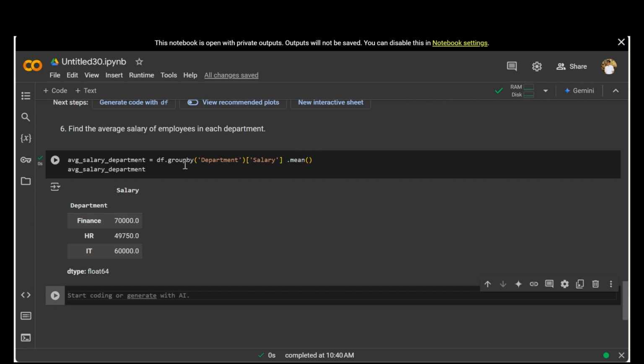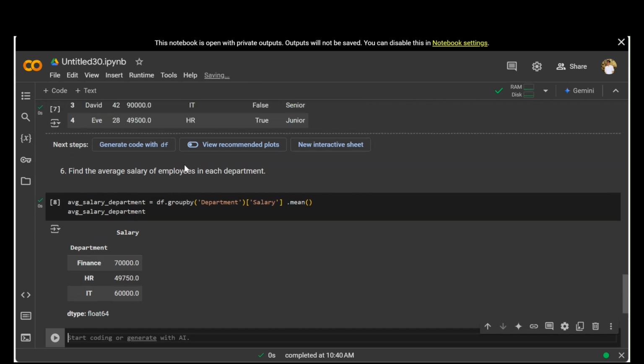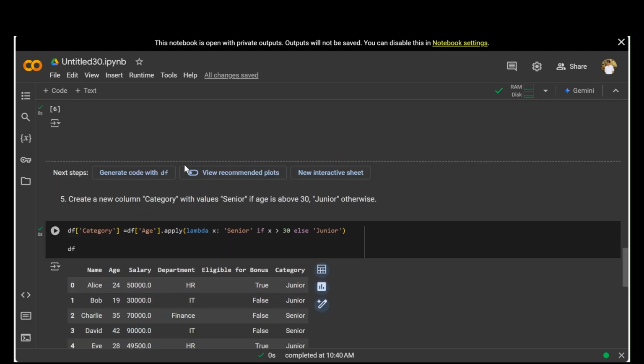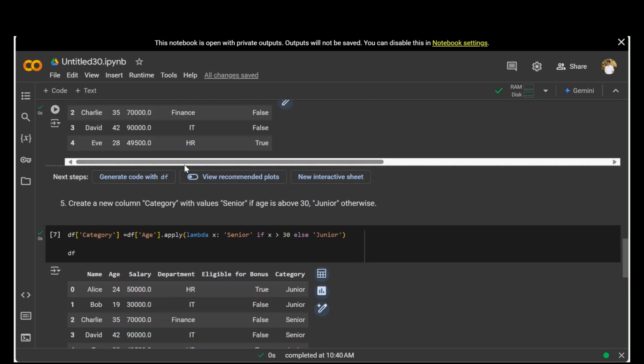So yeah, this is what we solved today: 6 questions based on Python pandas. And all the 6 questions were conditional statement questions, which are mostly used in the industry. And these types of questions you can actually expect in your interviews when you are going for any Python developer or data analyst or data engineer profile.